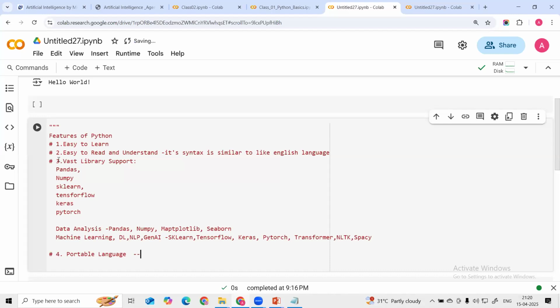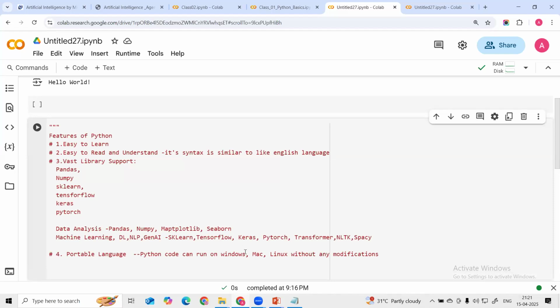So Python code can run on Windows, Mac, and Linux without any modification. That is nothing but the portable feature. So this is a portable language.